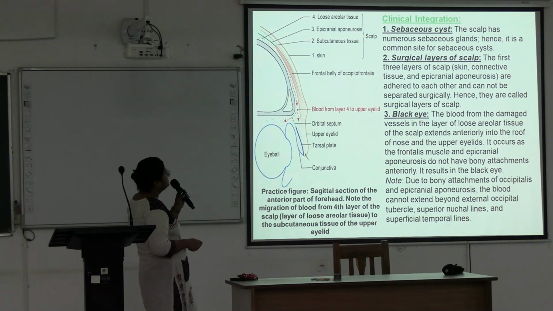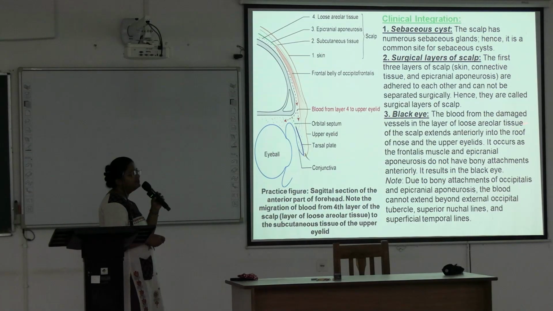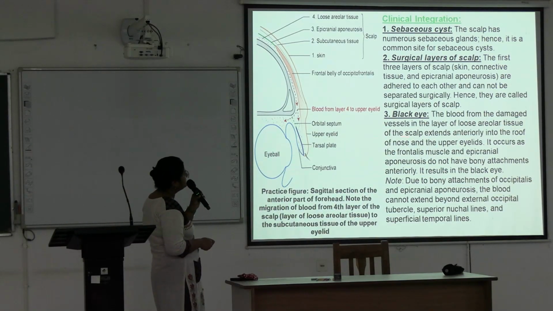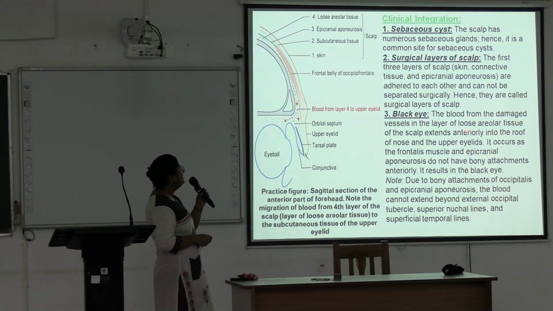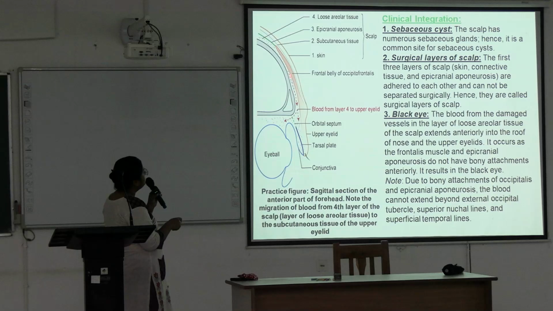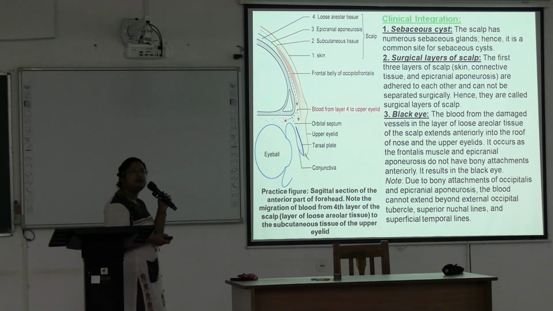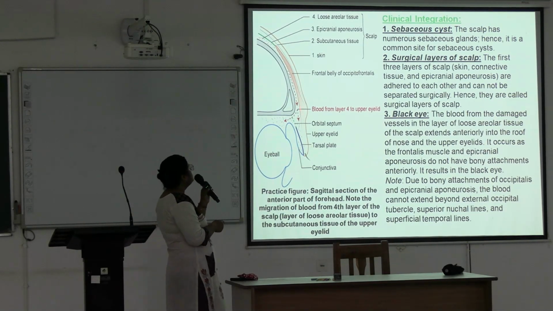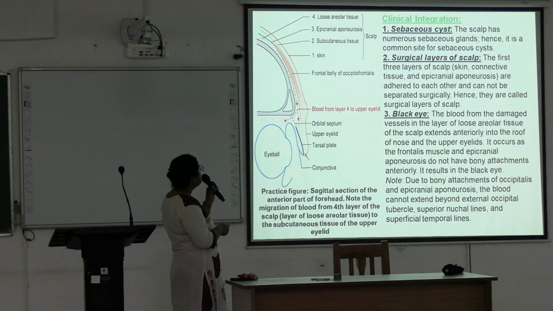Next is black eye. The blood from the damaged vessels in the layer of loose areolar tissue of the scalp extends anteriorly into the root of the nose and upper eyelids, as the frontalis muscle and epicranial aponeurosis do not have any bony attachment anteriorly, and this results in black eye. See here, this is the fourth layer. From the fourth layer, that is loose areolar tissue, the blood can enter into the connective tissue of the upper eyelid, and it will cause black eye.